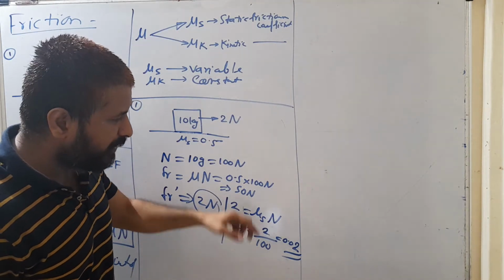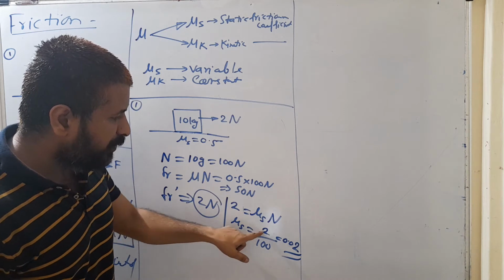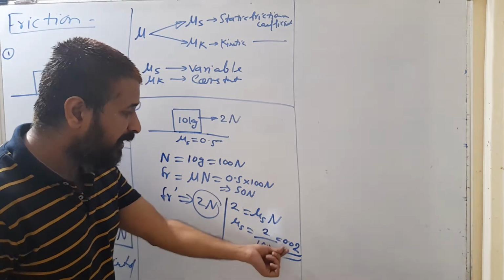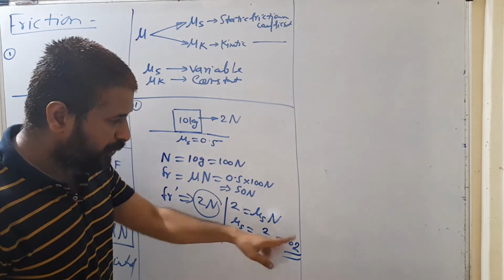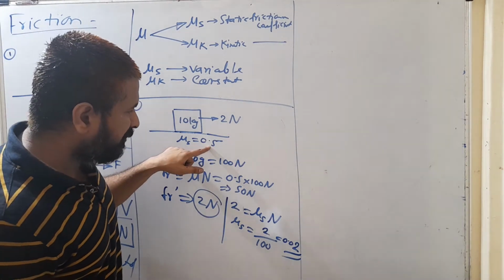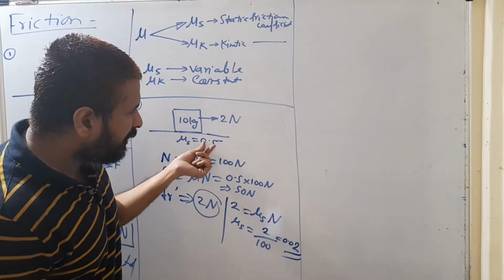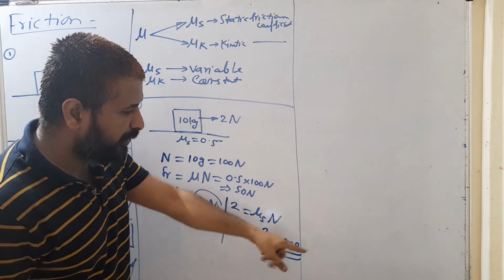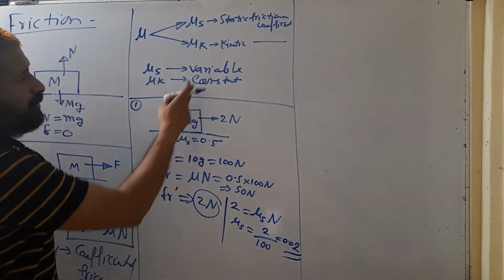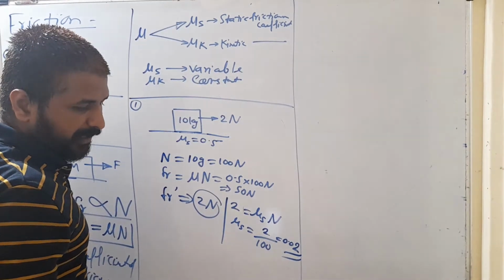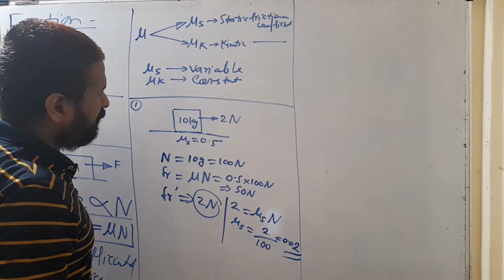N will not change. N is what? mg. So mu s is equal to what? The frictional force divided by N. So mu s is reduced to 0.02. Its maximum value was 0.5, but it is not required. 0.5 is not required. That's why it is reduced to 0.02. So static frictional coefficient is variable. It varies from situation to situation.